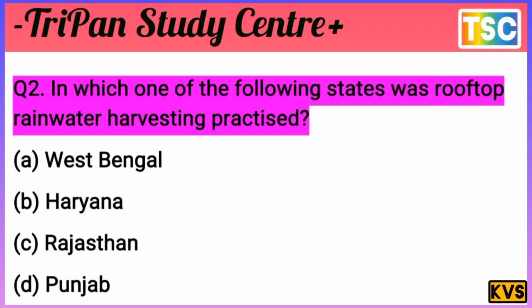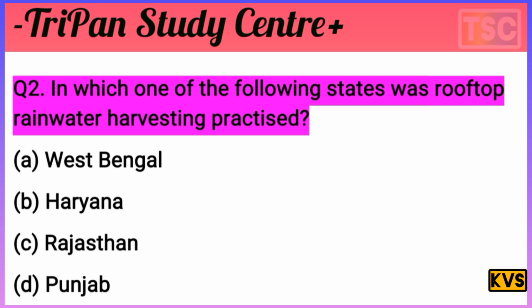Option A, West Bengal, is rejected, B, Haryana, is also rejected, and Punjab is also rejected. The answer is C, Rajasthan, because rainwater harvesting is important in Rajasthan, where the rainfall is very low. So option C is correct. Rajasthan is the state where rooftop rainwater harvesting was practised. And let's see the next question.